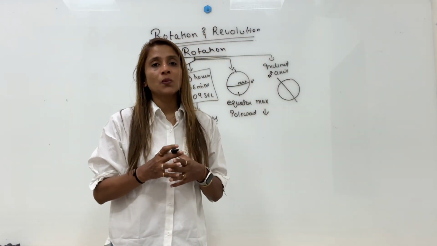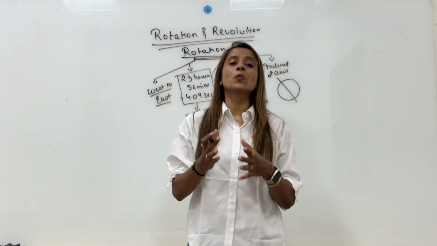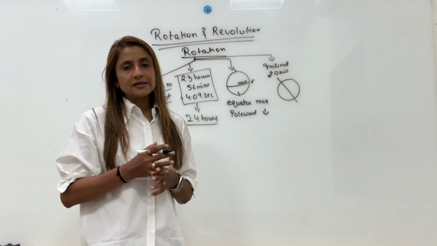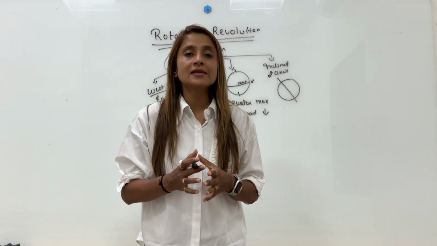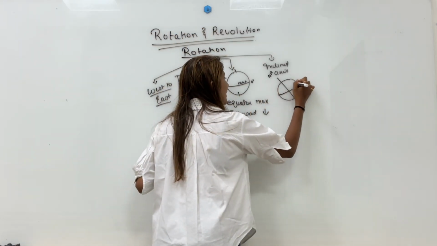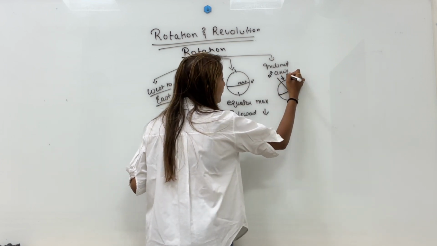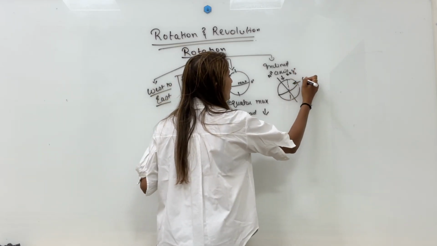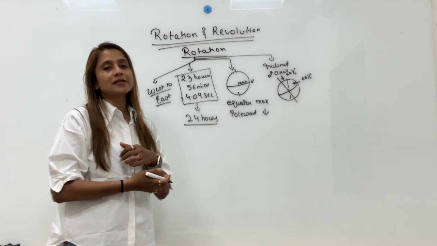The angle at which Earth is tilted is called the inclination of Earth's axis. From the vertical, the angle of inclination is 23.5 degrees, and from the orbital plane, the angle of inclination is 66.5 degrees.